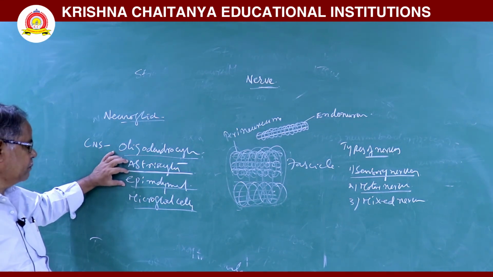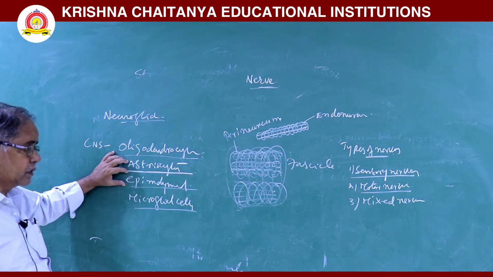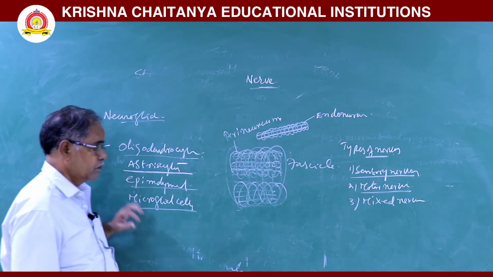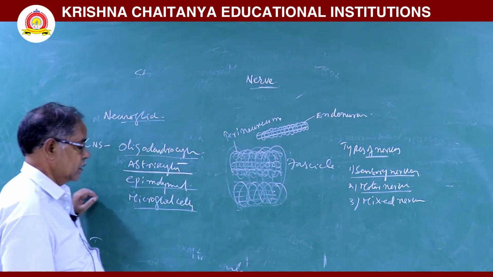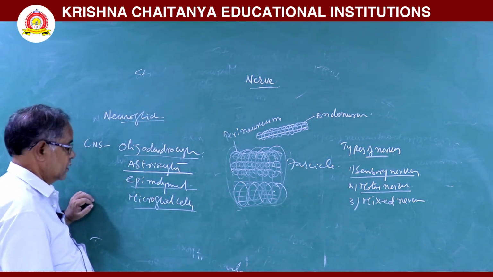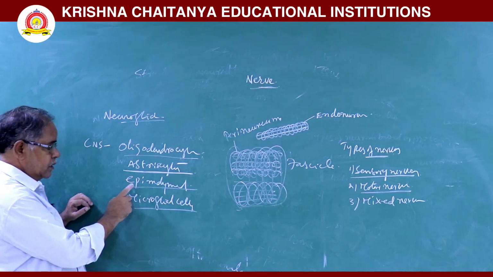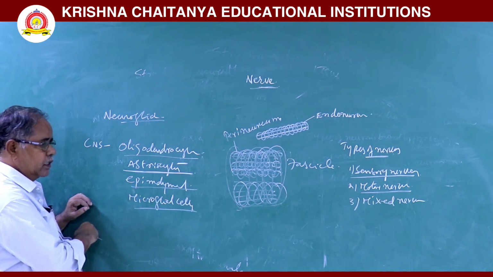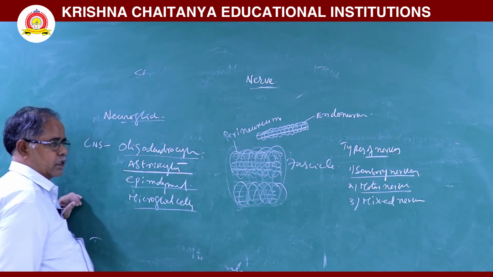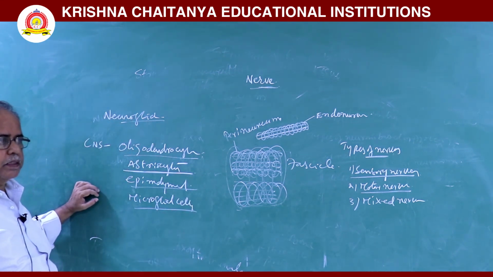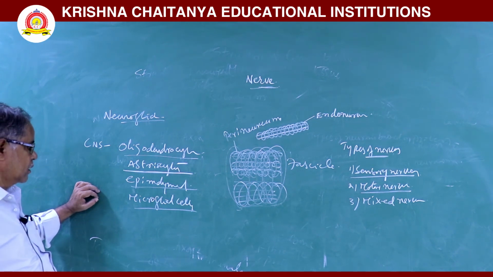Next, ependymal cells. They are present in the central canal of the spinal cord. They are ciliated cells.